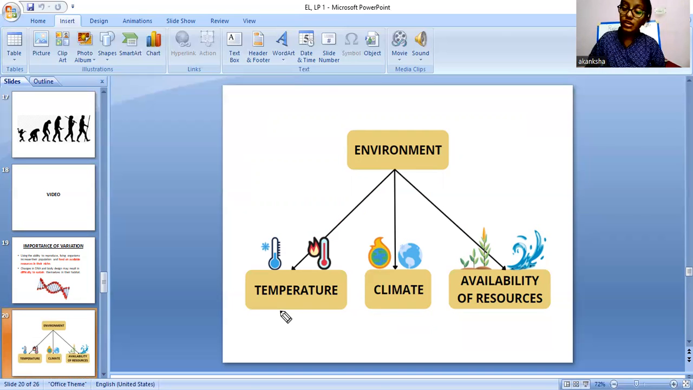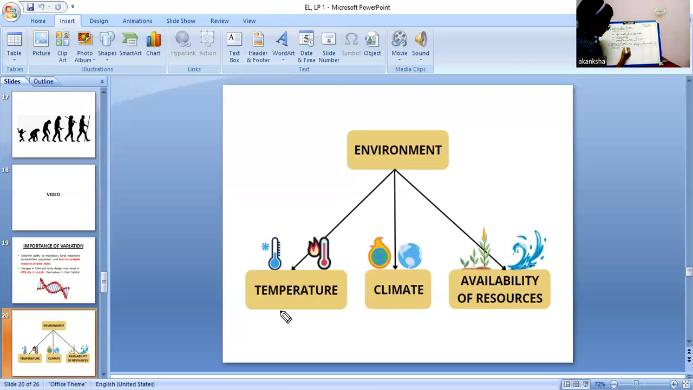Whereas the people who live in the snowy areas or the mountain areas where it snows a lot are fairer in color. So this is one of the variations caused by temperature. Same happens with the climate and the availability of resources. So yes, what were the three main features that helped in the variation process of organisms?